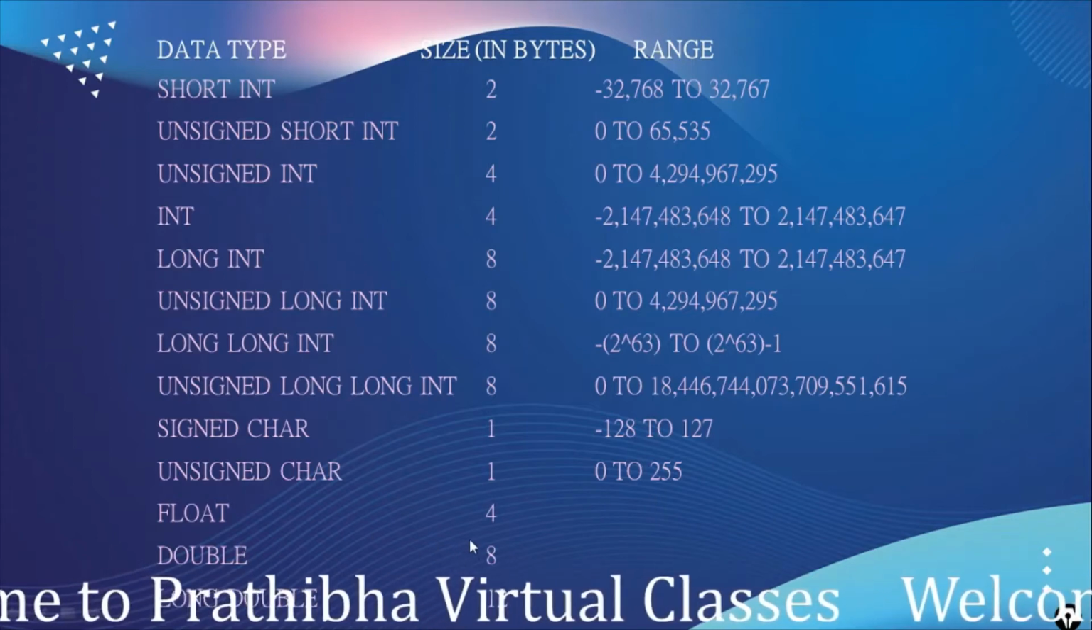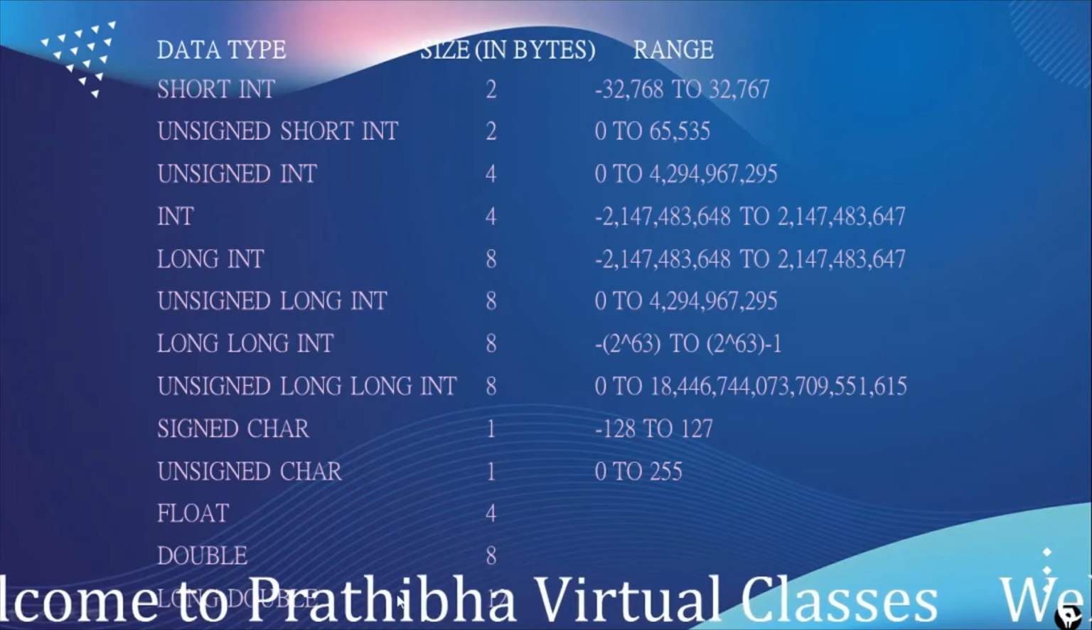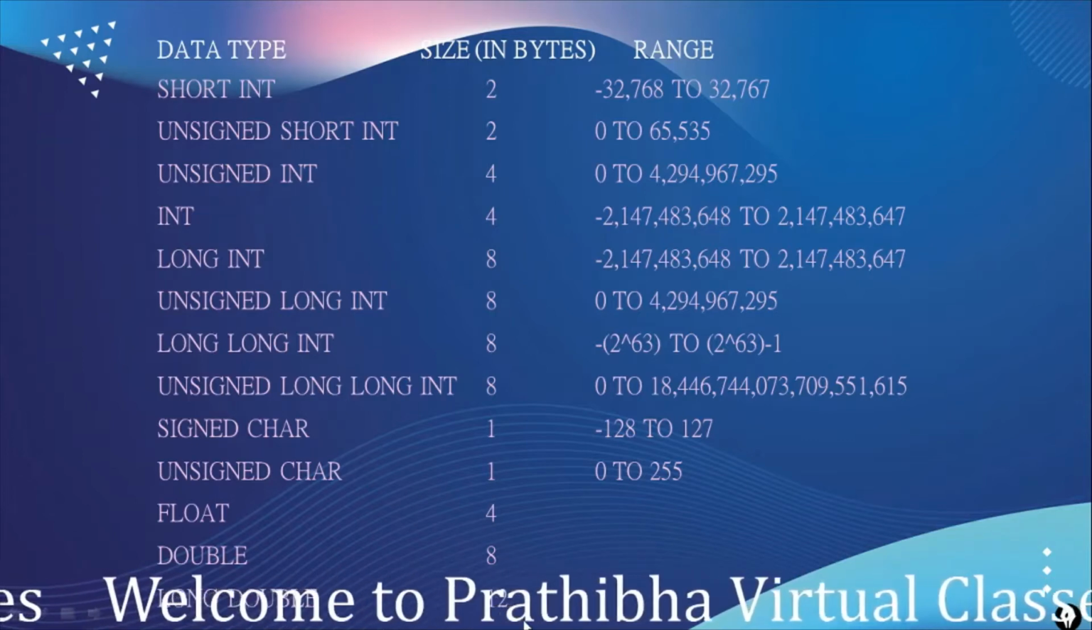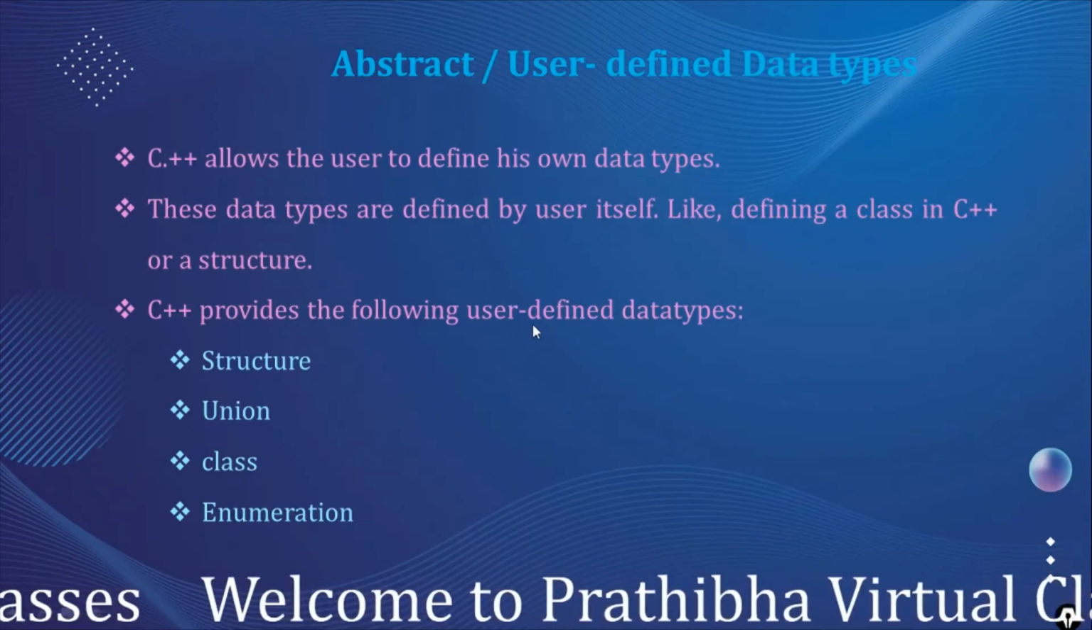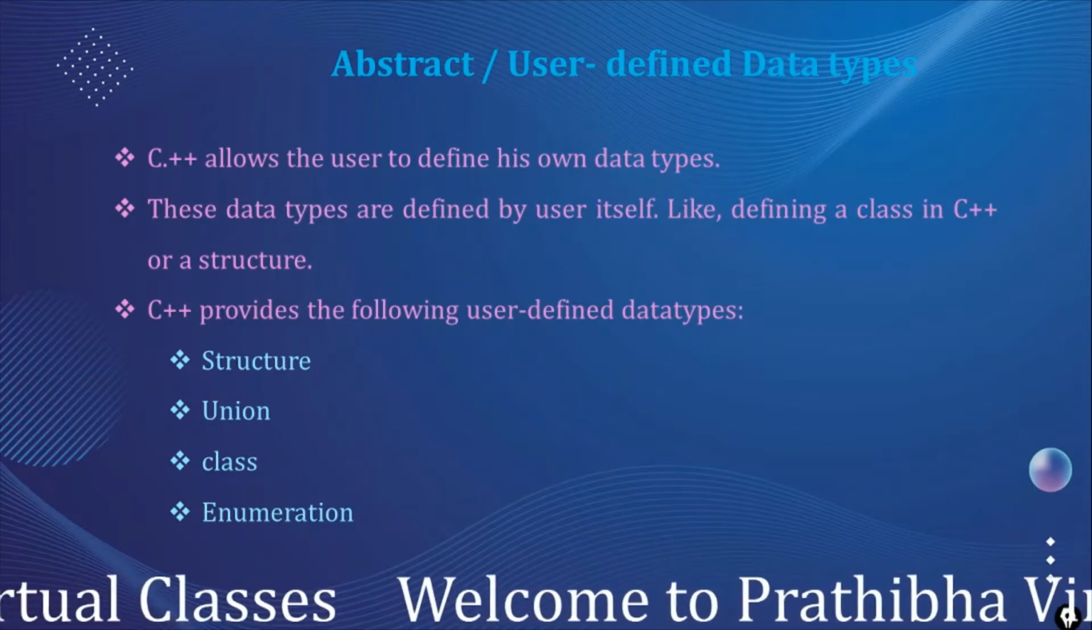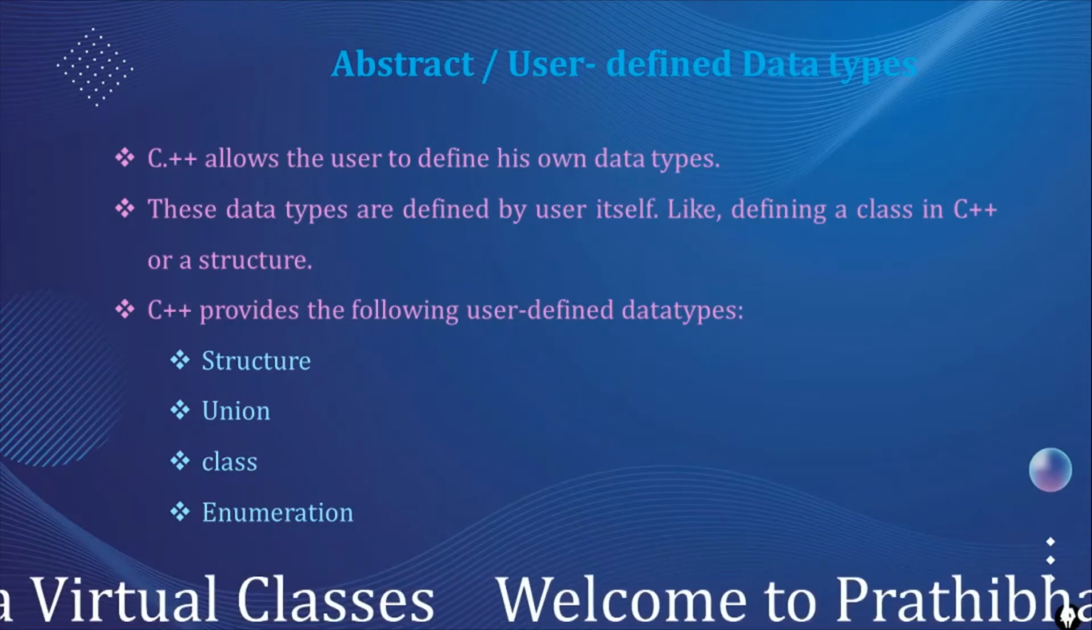Float occupies 4 bytes, double occupies 8 bytes, and long double occupies 12 bytes of memory. Okay, and next are the user defined data types, or abstract data types.